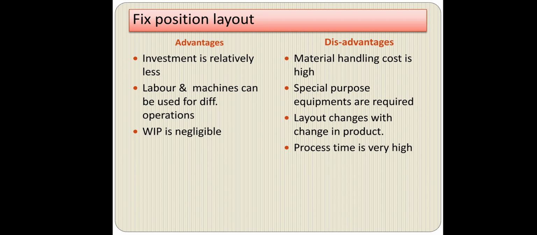So students, in today's lecture we discussed the fixed position layout. Fixed position layout means a layout in which a product is fixed at a particular site and whatever material is required for manufacturing that product is moved around that product. So students, I hope you understand what is meant by fixed position layout, where we can use it, and the advantages and disadvantages of fixed position layout.